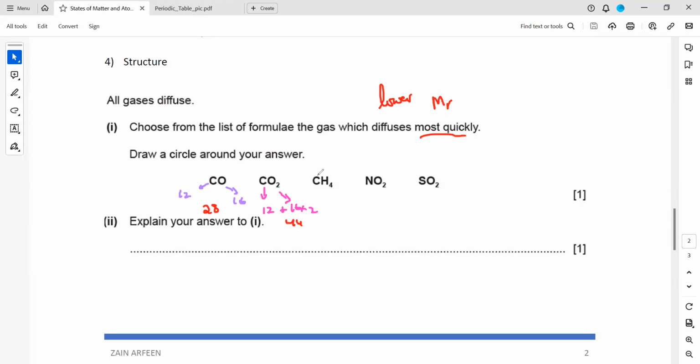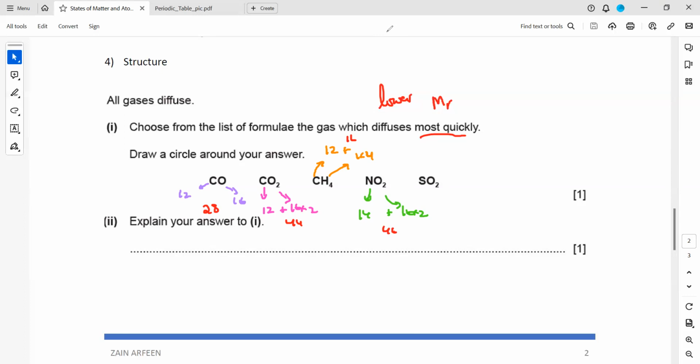For methane, CH4, carbon is 12 and hydrogen is 1 multiplied by 4, so when you sum, you will get the total as 16. For nitrogen dioxide, nitrogen is 14 plus oxygen is 16 multiplied by 2, so 32 plus 14 will make 46. So the sum will be 46.